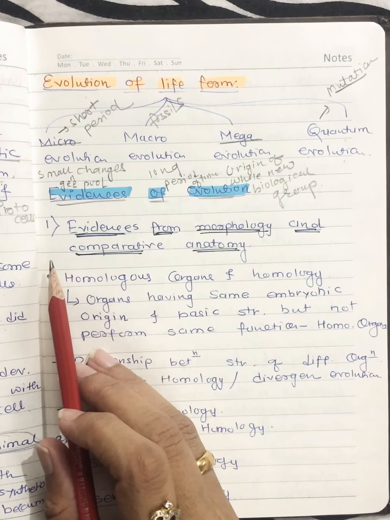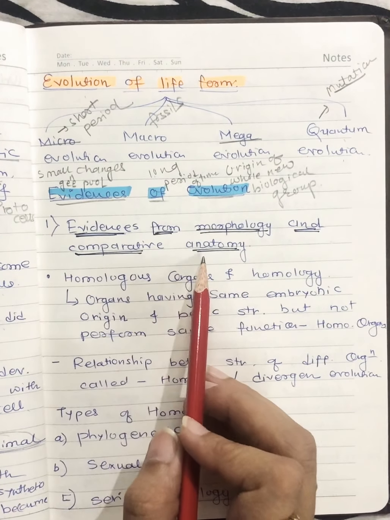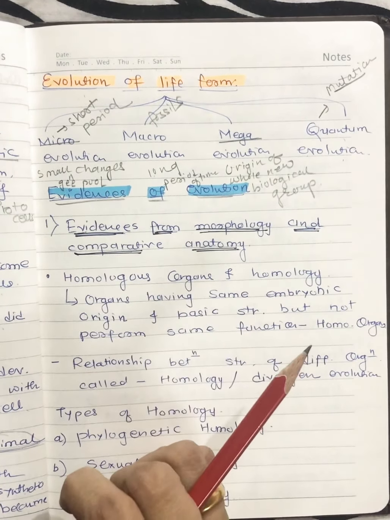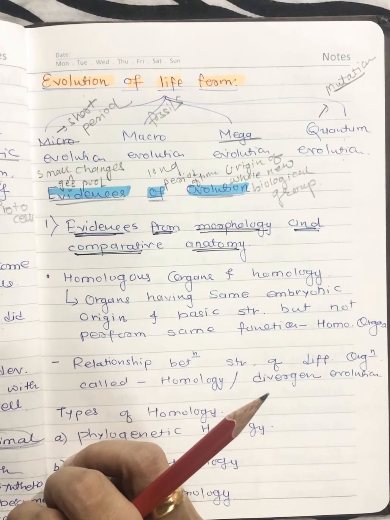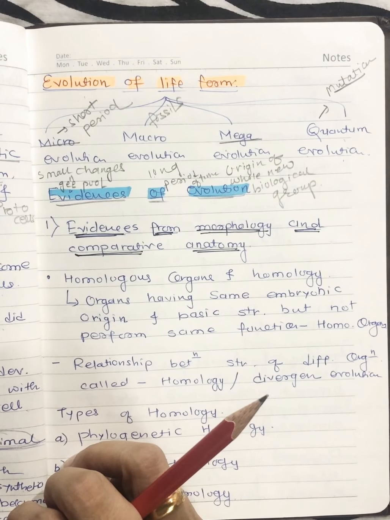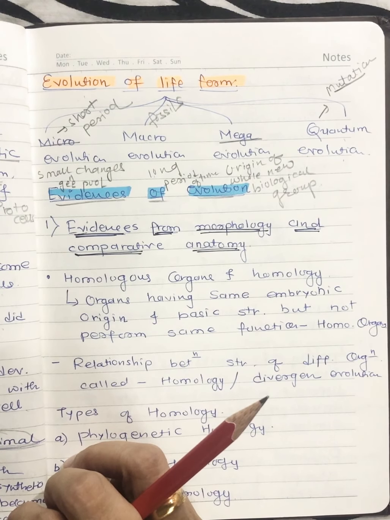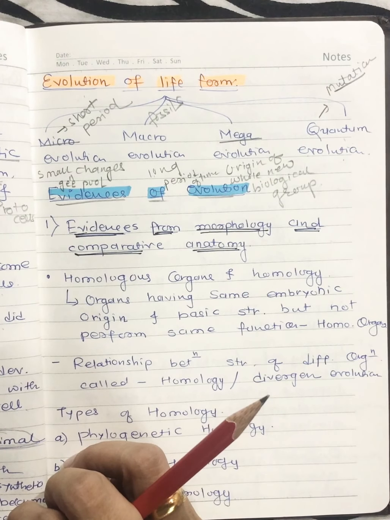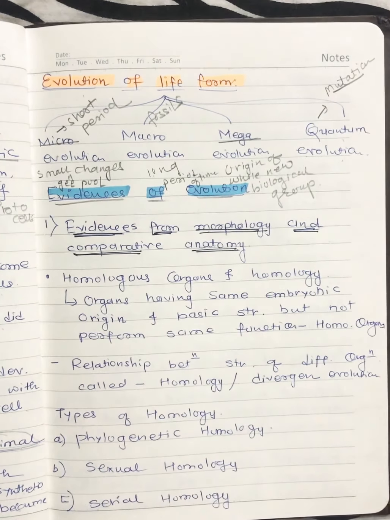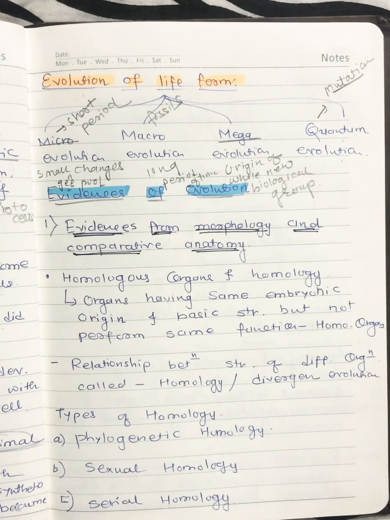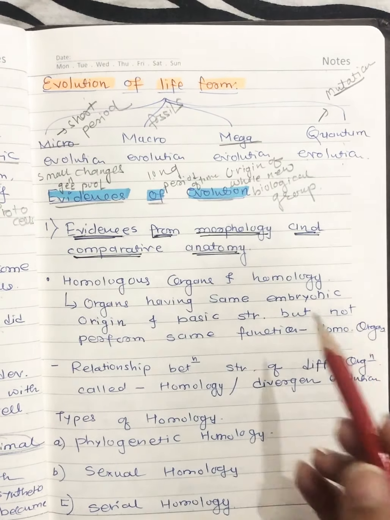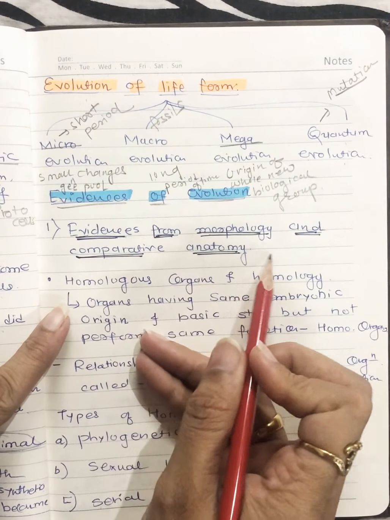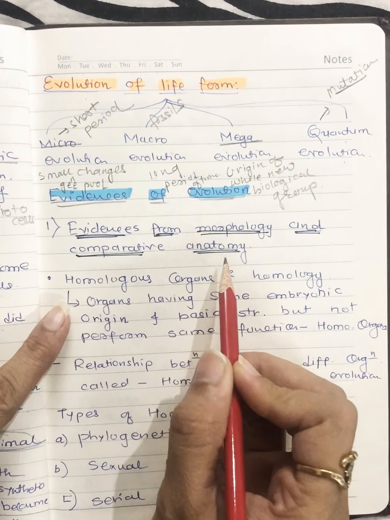First one is morphology and comparative anatomy. Second is embryology. Third is connecting link. Fourth one is paleontology. Fifth one is biogeography. Sixth, taxonomy. Seventh, cytology. And eighth is genetics. We will talk on all of these one by one, right? So first one is evidences from morphology and comparative anatomy. Now what is that?